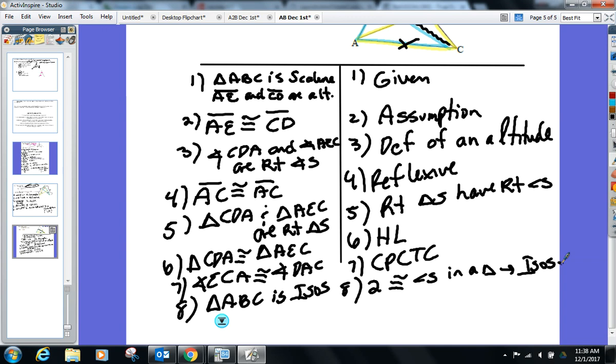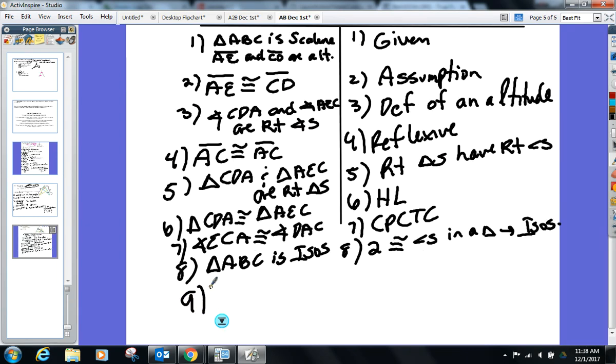Contradiction, because you told me at the beginning it was scalene, and then all of a sudden it's isosceles. I don't think that's true. So what do you know about your assumption then? My assumption was false, so I know now that AE cannot be congruent to CD because my assumption led to a contradiction.